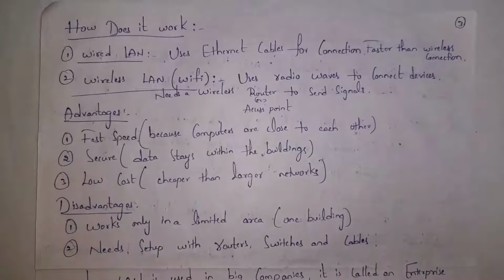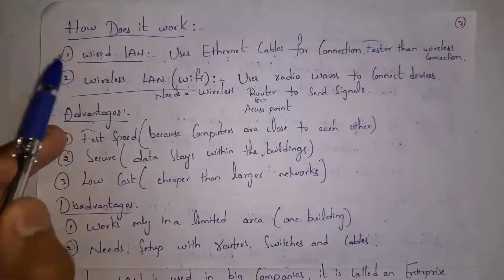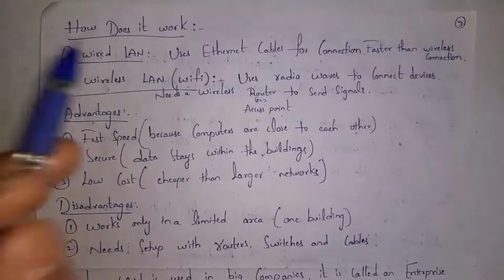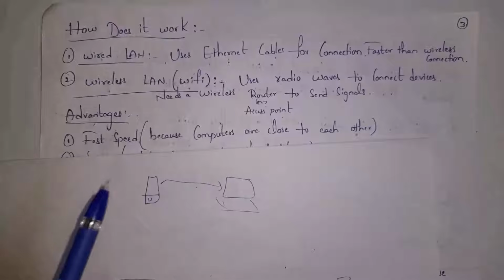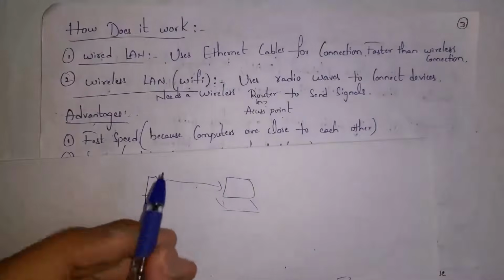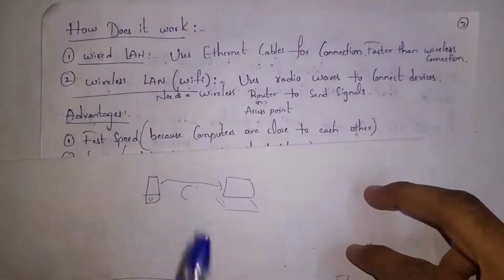In wired LAN, we will connect devices using cables. Guys, when compared to wireless connection, in wired connection, data will be transferred very fast. So wired LANs are very fast when compared to wireless LANs. Whereas in wireless LAN, we will use Wi-Fi in order to transfer data. Data is transferred in the form of radio waves. And in wireless LAN, in order to transfer data, we need a router.